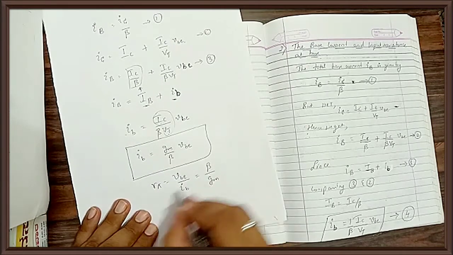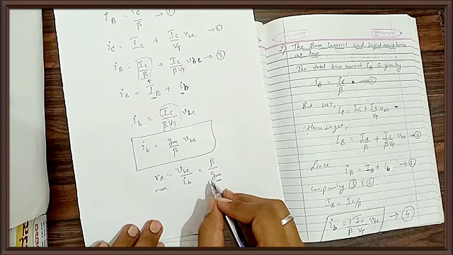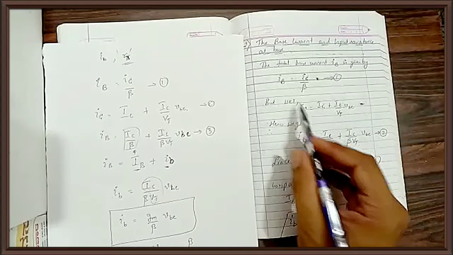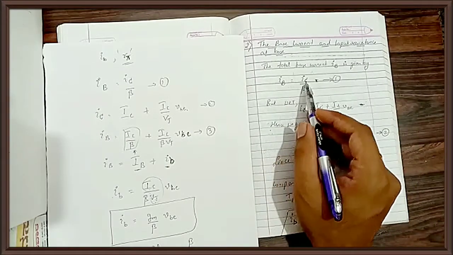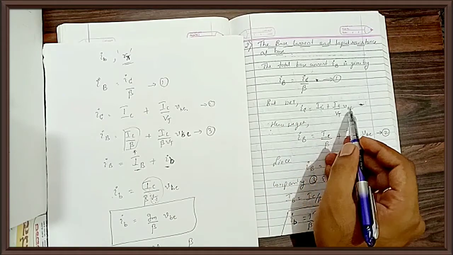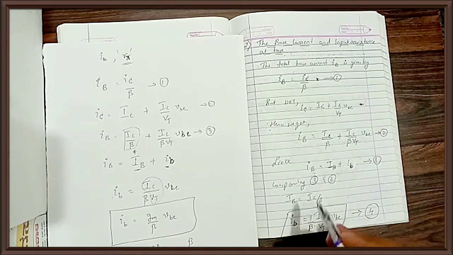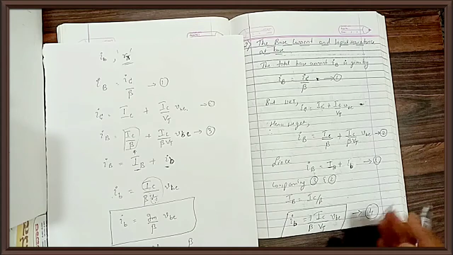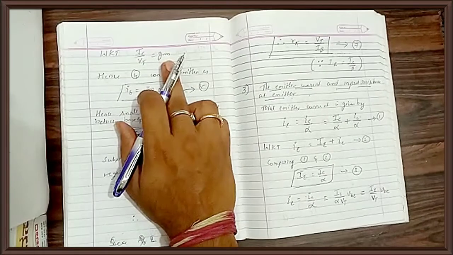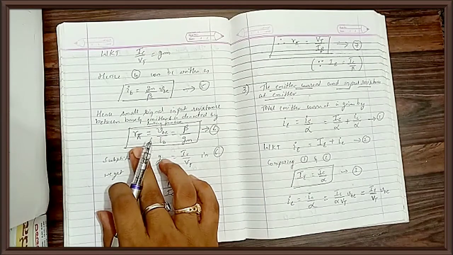Yes or no? I can obtain this expression in another form. Look here. What is the instantaneous value of base current? iB is iC divided by beta. What is the instantaneous value of collector current? It is IC plus IC divided by VT into vb. The same thing I have derived here: it is capital IB plus small ib. What is small ib? It is IC divided by beta VT into vb. Since IC divided by VT is gm, ib is equal to gm divided by beta into vb. What will I get? The expression of R pi.